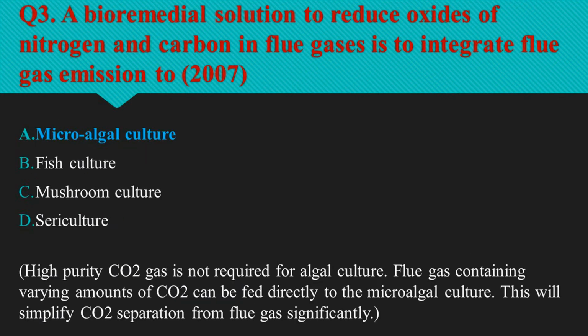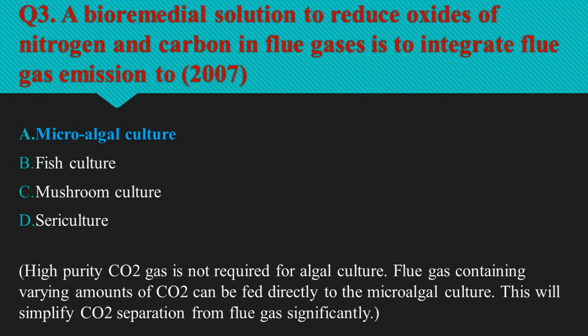Question number 3 is, a bioremedial solution to reduce oxides of nitrogen and carbon in flue gases is to integrate flue gas emission to. So option A, microalgal culture, is the right option. The advantages of using a microalgal based system in integration with flue gas emission are that high purity carbon dioxide gas is not required for algal culture.